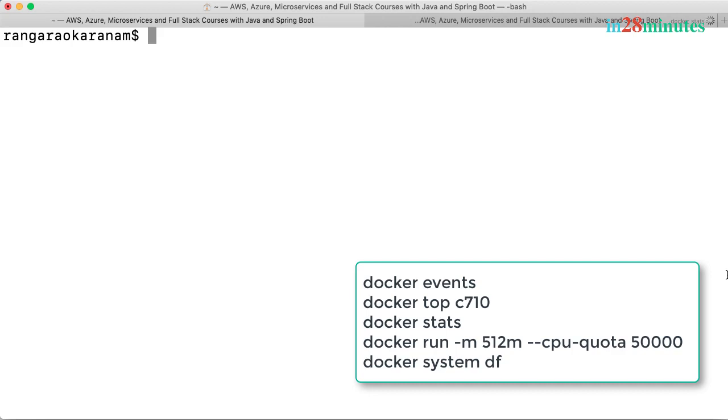We looked at Docker stats, which gives us the stats for each of the containers which is running. How much memory is it making use of? How much CPU is it making use of? And all that stuff. We also looked at Docker system df, which helps us to look at what are the resources that are being managed by our Docker daemon and how much size each one of them have. And we also looked at how you can set memory and CPU limits for your containers.